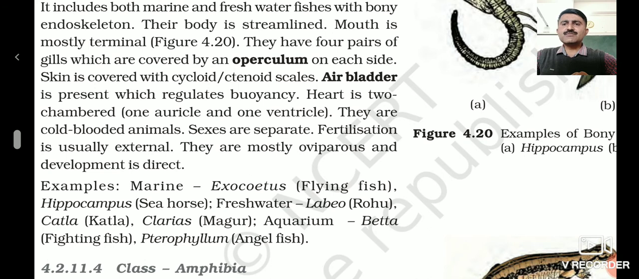Bony fishes are not continuous swimmers, but cartilaginous fishes are continuous swimmers. And the most important difference on the basis of which we have classified them into two groups is their skeleton. The skeleton of Chondrichthyes is exclusively made up of cartilage, and the skeleton of Osteichthyes is exclusively made up of bones. Like in our skeleton we have bones and cartilage both, but in superclass Pisces the skeleton is either made up of cartilage or made up of bones.